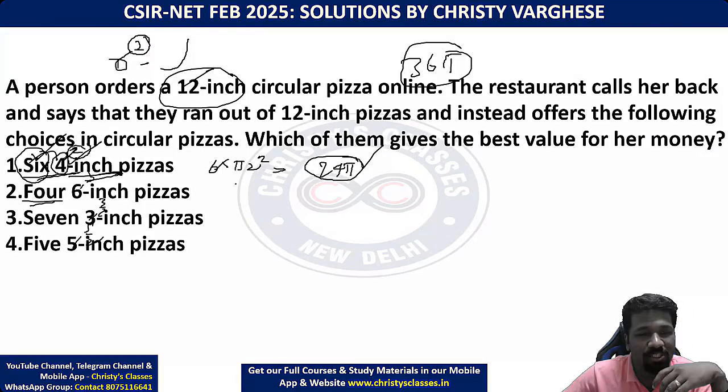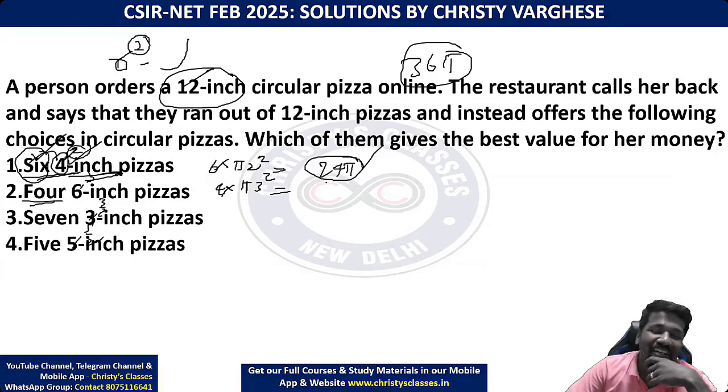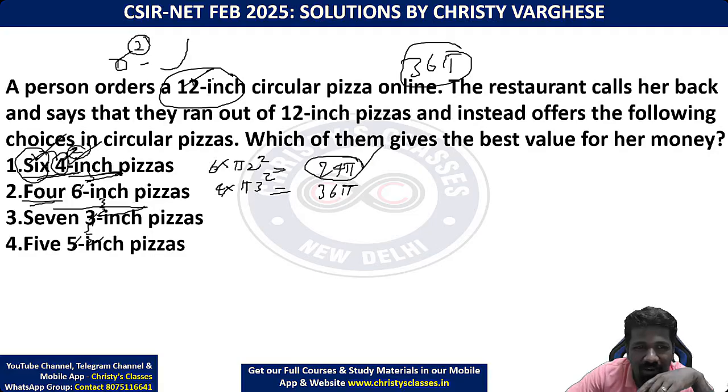Now 4 6-inch pizzas. So pi into 3 square, and 4 times that. That is 9 pi into 4. Don't simplify pi and all, that is not the requirement at all. 9 into 4, 36 pi. Meaning 4 6-inch pizzas or 1 12-inch pizza, you get the same amount of pizza. Getting the point? Yes, you need 4 6-inch pizzas to match a 12-inch pizza.